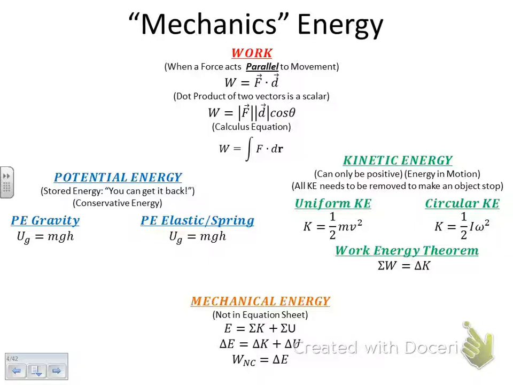The other type of energy we're talking about is potential energy. Potential energy is stored energy, meaning you can get it back. The main types of potential energy are gravity and elastic. The reason it's called potential energy is because you can get the energy back. Imagine if you stretch a rubber band, which is an elastic energy. You stretch it out, you get like 120 joules to stretch it out. Once you let go of the rubber band, all that energy is going to come back to you.